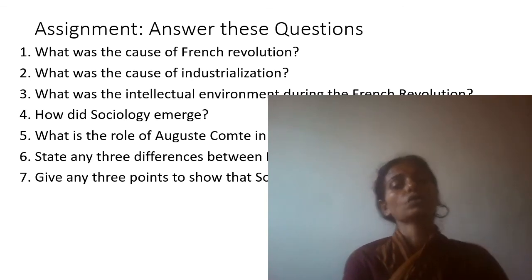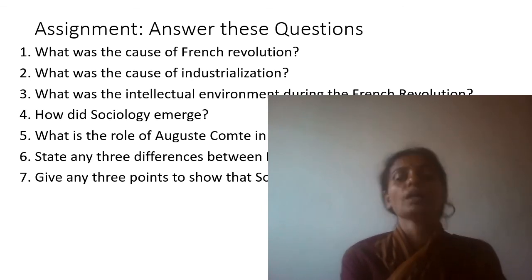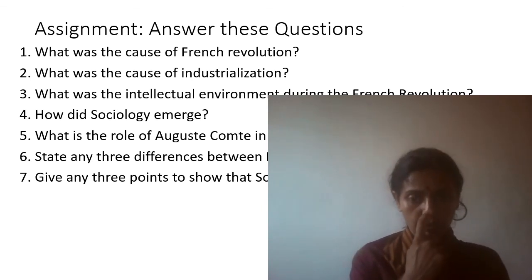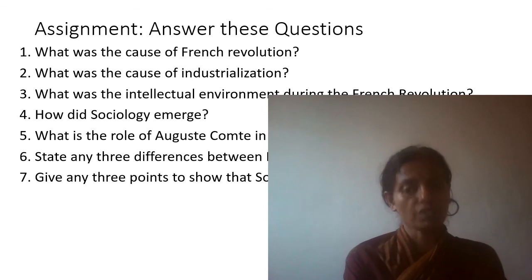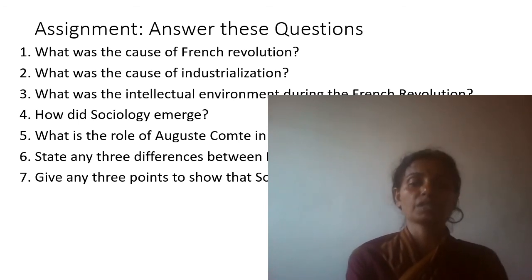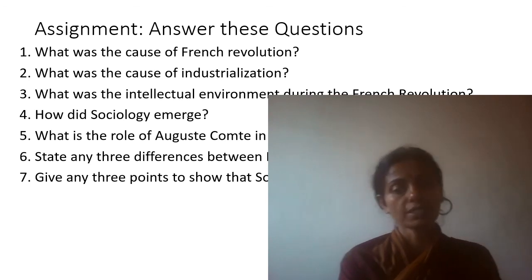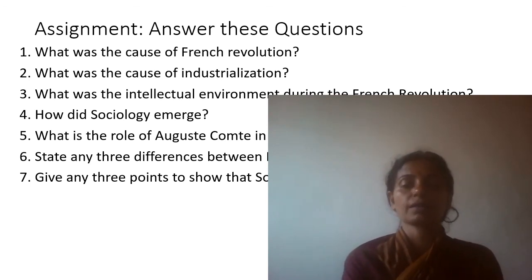Now, what is the role of Auguste Comte in the emergence of sociology? Here again, you will go back to those slides to see that Auguste Comte was considered to be the father of sociology because he was the one who created this new subject, and he called it sociology. If you want, you can also give the meaning of the word sociology from the last part of this chapter. State any three differences between physical science and social science. Again, read it again and give your answers.